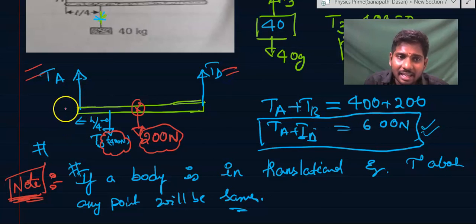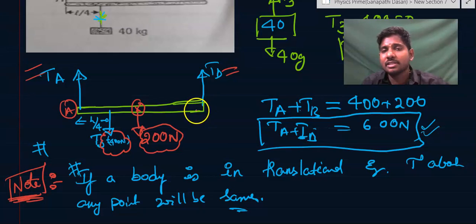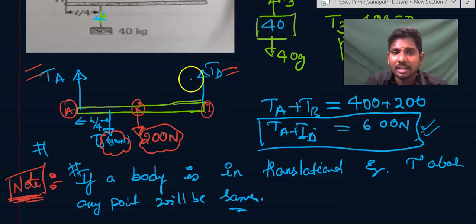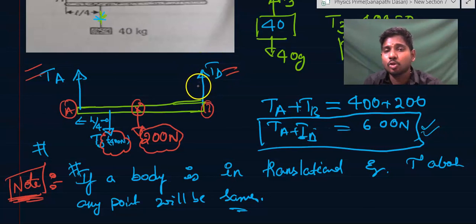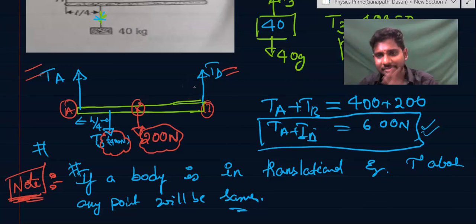If I take either point A or point B as the point about which I want to calculate torque, the force passing through point B or point A will not contribute to any torque.